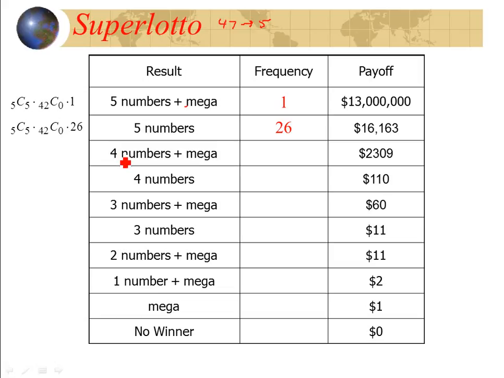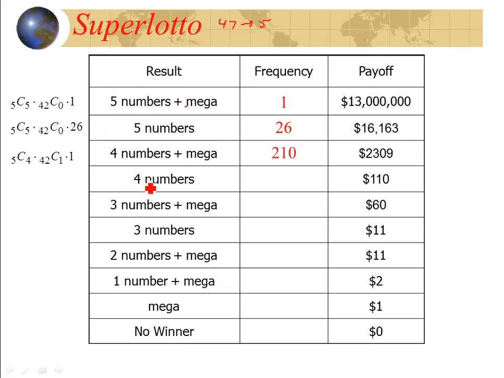So now, from the 5, I'm going to choose 4. From the remaining 42, I'm going to choose 1. And then I have to get the mega number. Again, 5 plus 42 is 47. 4 plus 1 is 5. That's where you're going to get 47 choose 5 as all your combinations. That equals 210.